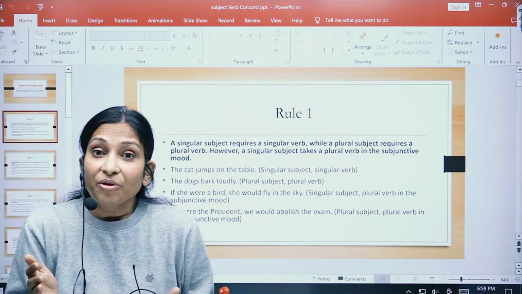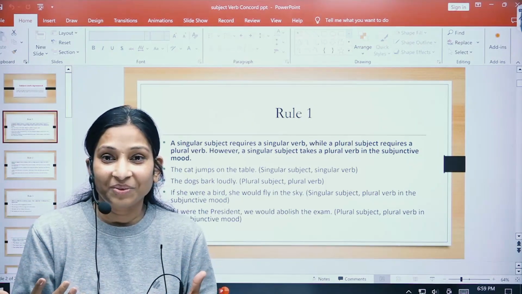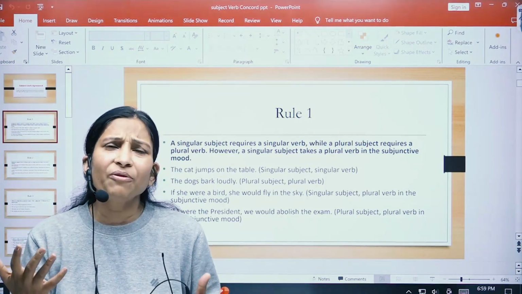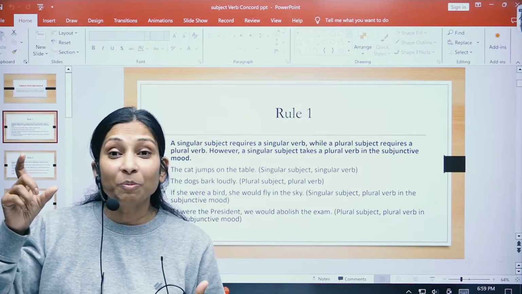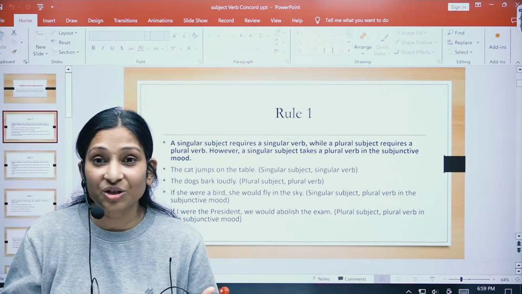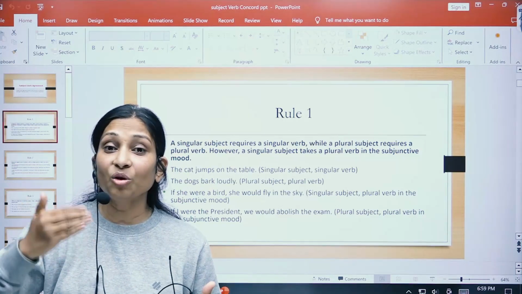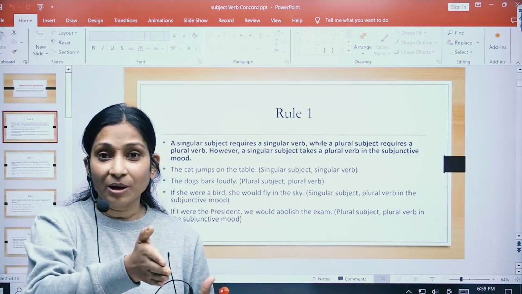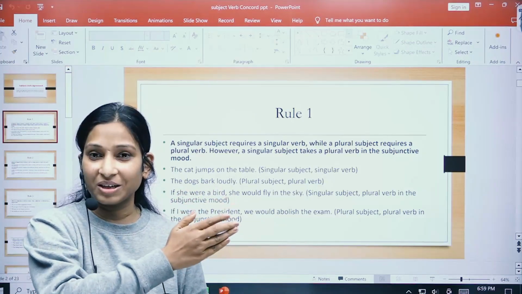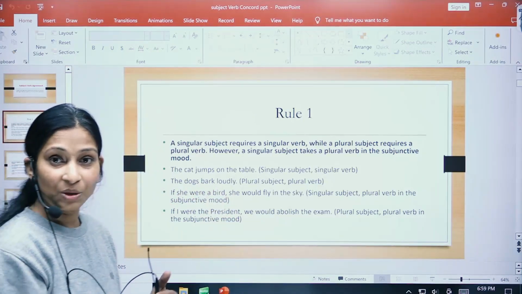But if you are imagining something, right? For example, if I were a Superman. Now here, I am just imagining to be Superman. So when you are in your imagination, then you use a plural verb with a singular subject. Okay, let us see a few examples over here, children.